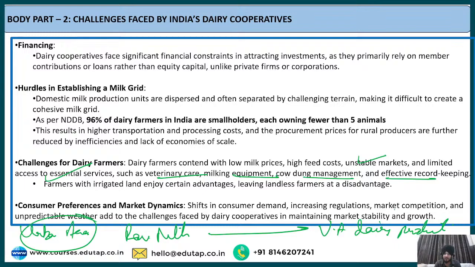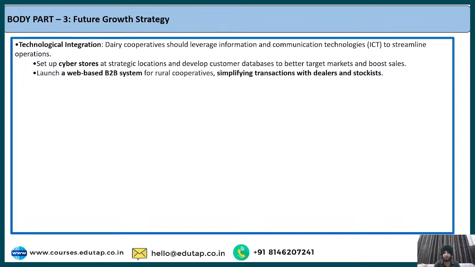Since the consumer demand is changing, it becomes very important for the farmers to optimize their approach with respect to selling their milk products in the market, so that they are able to face the competition in the market, and that is also going to help in maintaining market stability and growth. So that is the idea regarding consumer preferences and market dynamics, which is an important challenge regarding the dairy cooperatives. The next is the future growth strategy. What could be the future growth strategy?